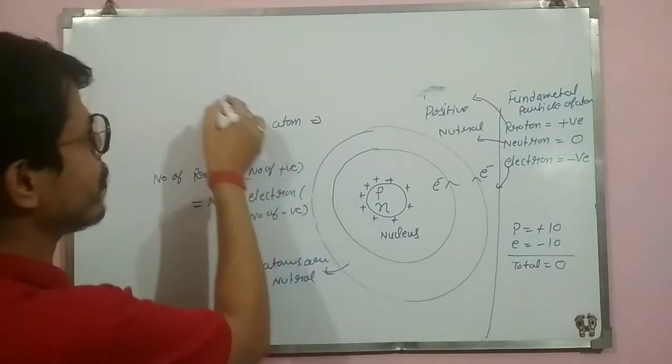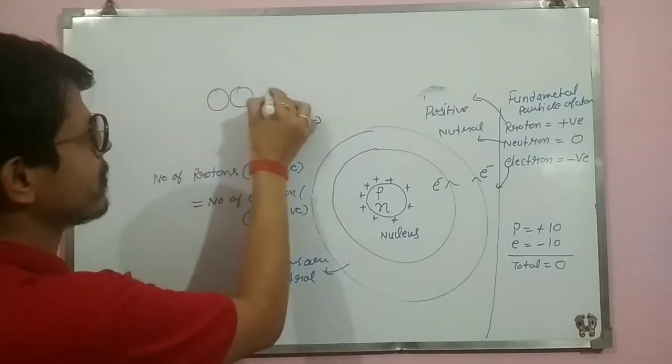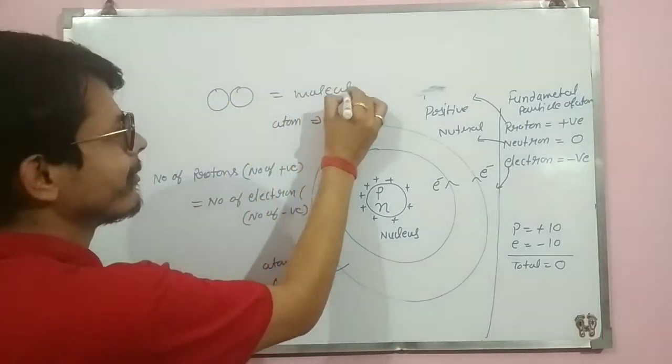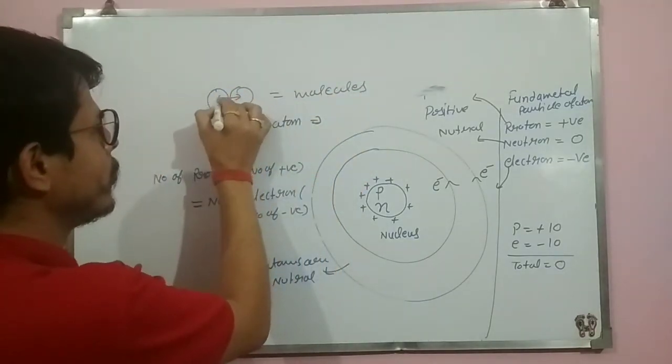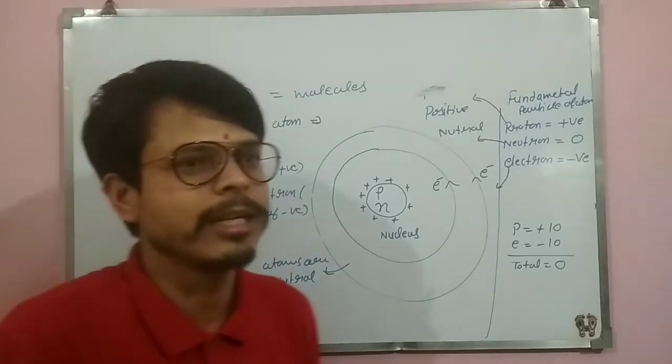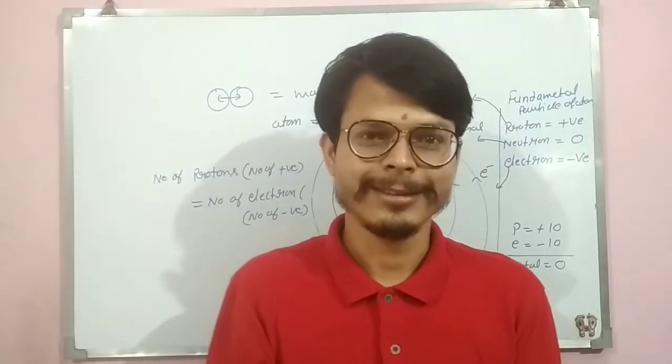If atoms are neutral, by the combination of atoms, molecules are formed. What forms? Molecules. अगर एटम न्यूट्रल है तो दो न्यूट्रल के जुड़ने से क्या बनेगा? हमेशा न्यूट्रल ही बनेगा. Yes or no?